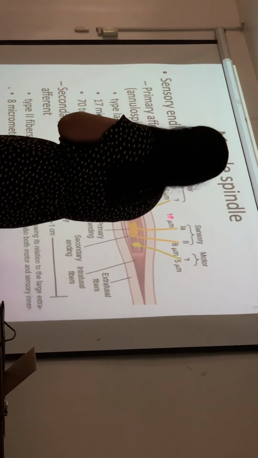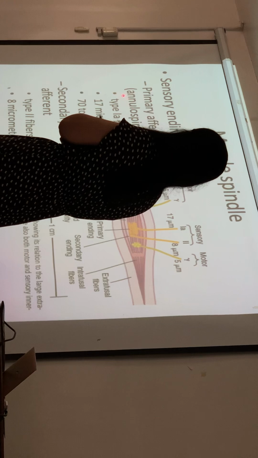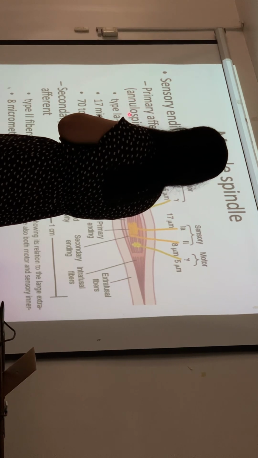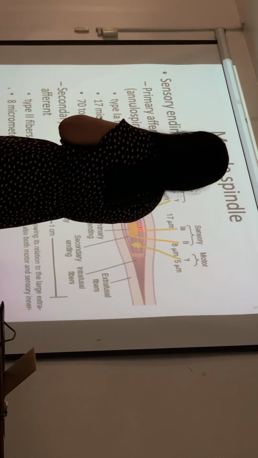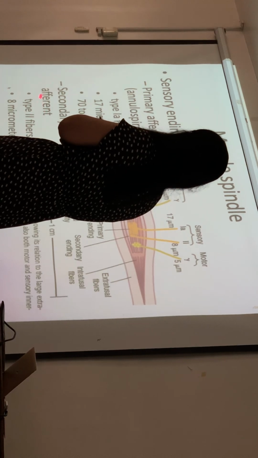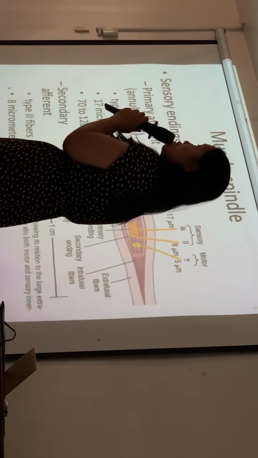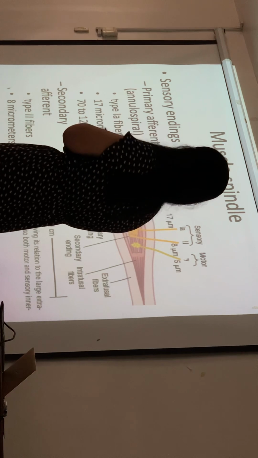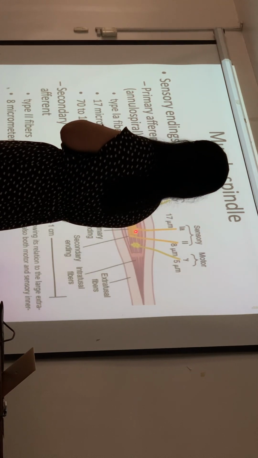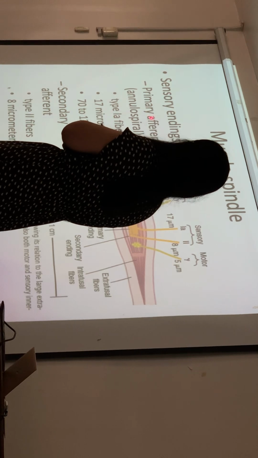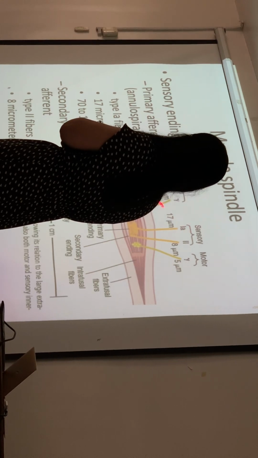We have the primary afferent, or annulospiral endings, and then the secondary afferent. When you say afferent, it means sensory; efferent means motor. So these are sensory nerve fibers. The primary afferent is a type 1A fiber.